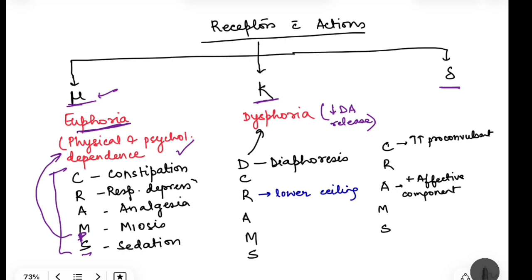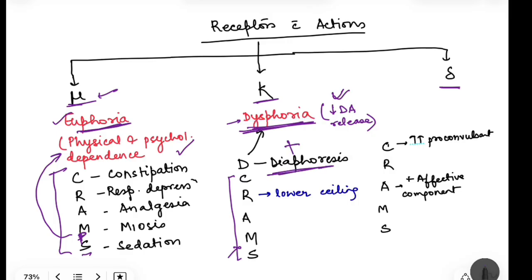So that is mu receptor, easy to remember, CRAMPS. Dysphoria, again you remember same CRAMPS, but P is not there. That's why I had written euphoria above, because the kappa receptor stimulation leads to dysphoria instead of euphoria. So that means that the drugs which stimulate mainly the kappa receptor, there will hardly be any dependence with these drugs, and dysphoria means that it is not a good feeling at all, and that is because the stimulation of the kappa receptors leads to decrease in dopamine release.